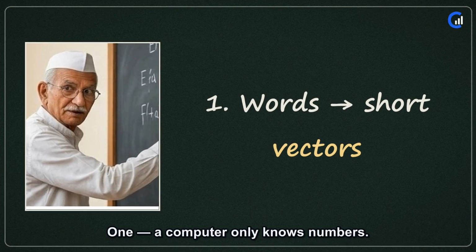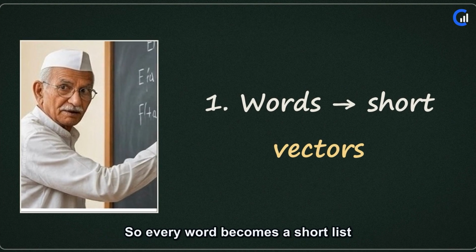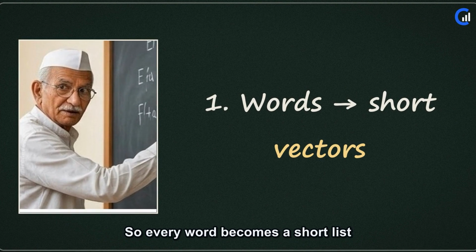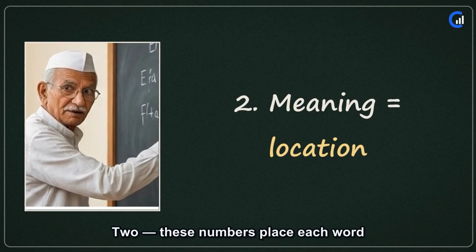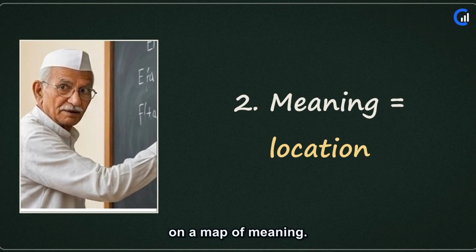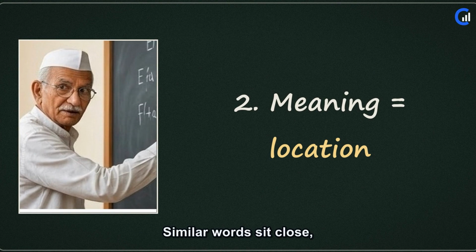1. A computer only knows numbers. So every word becomes a short list of numbers, a vector. We call this an embedding. 2. These numbers place each word on a map of meaning. Similar words sit close, like shops of the same kind on one street.